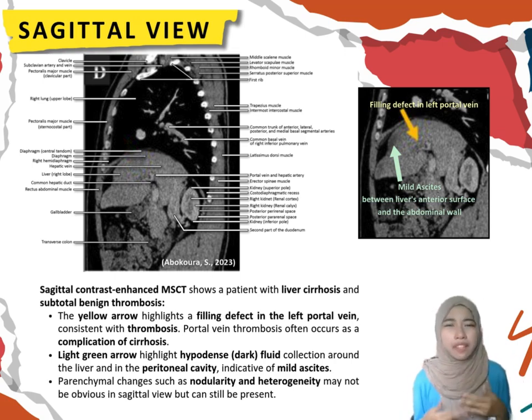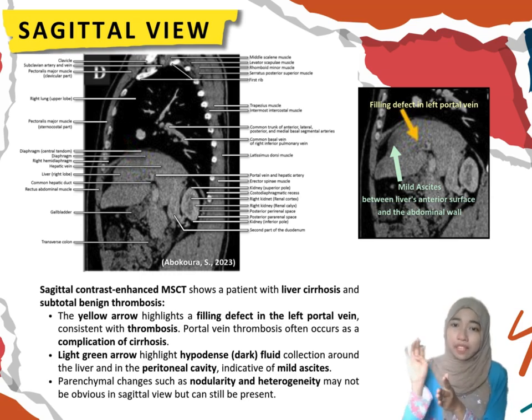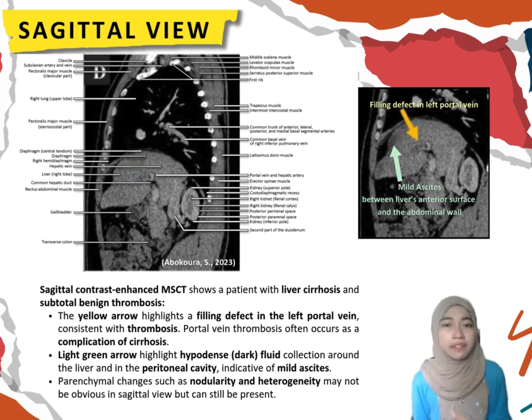In cases of portal vein thrombosis, a blood clot causes a blockage within the vein, leading to a filling defect that restricts blood flow to the liver. This image shows the clot in the left branch of the portal vein, highlighted by the yellow arrow. The thrombus, which is the blood clot, will appear as a darker hypodense area within the vein, a non-enhanced irregular-shaped mass or partial obstruction along the portal vein.